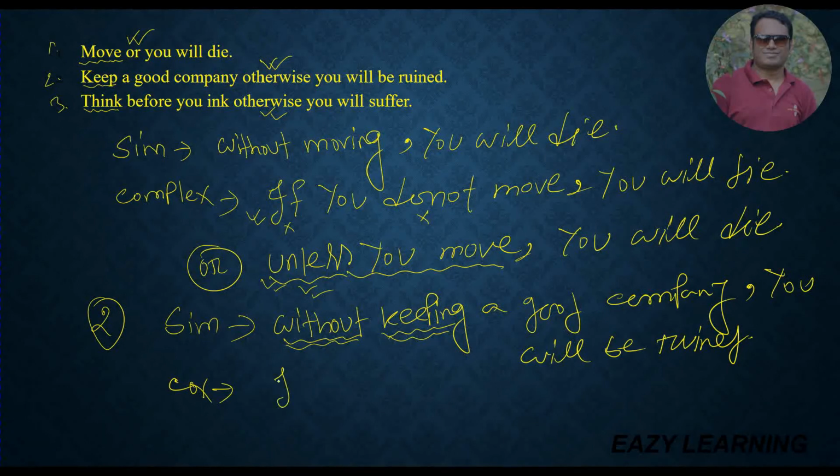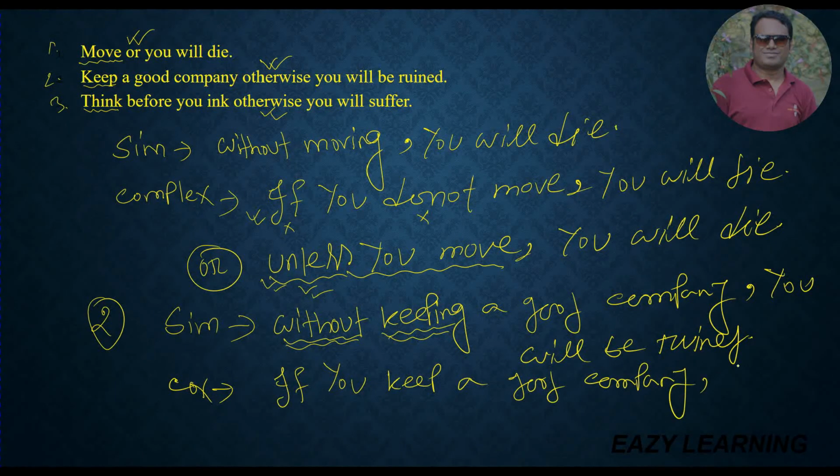I have to write at first if, or you can write unless. It's up to you which one you will use. At first I have to write if, then if you keep a good company, comma, second sentence, you will be ruined.